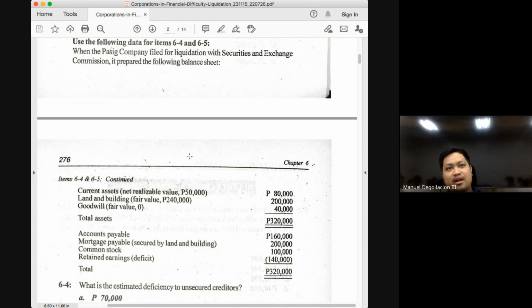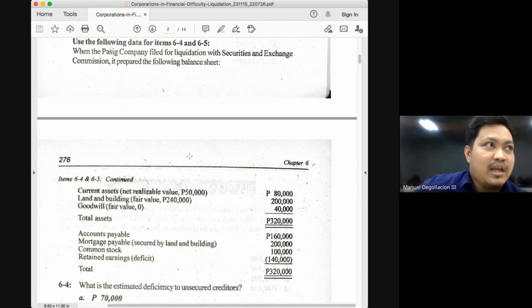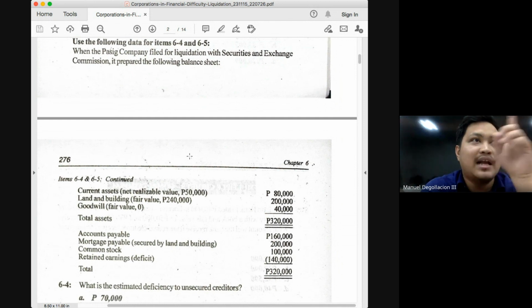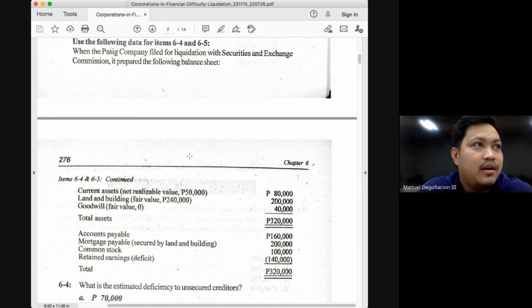You go back to your basic accounting equation, and whatever is your negative equity will be your deficiency. Okay, but understand that when you try to come up with your total assets, class, you should not be using the carrying amounts or the book values. Compute for your total assets using the fair value, compare that with your liabilities, and that should give you your negative equity. So let's do that in this problem.